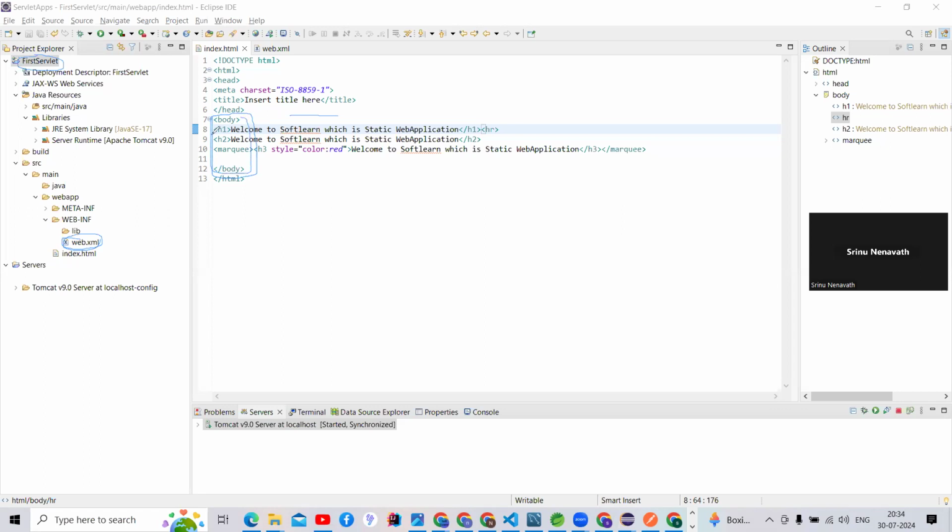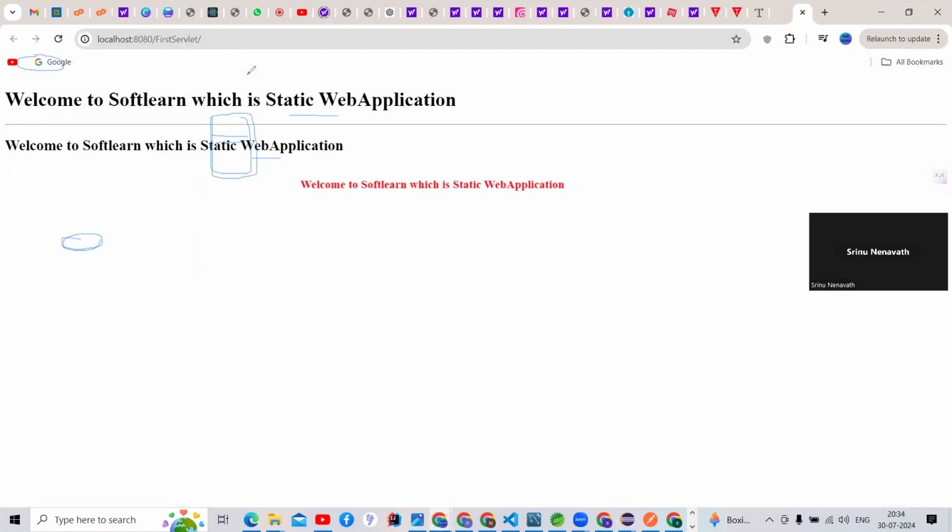You are writing h1, h2, and h3 tags, meaning heading 1, heading 2, heading 3, inside index.html. That page will be executed inside the browser. This is the output.